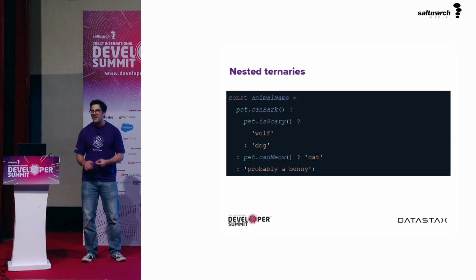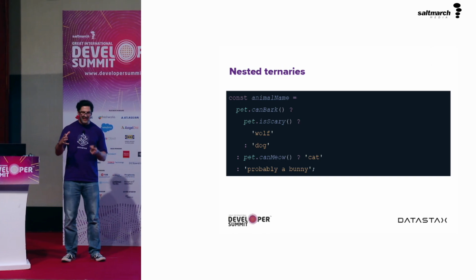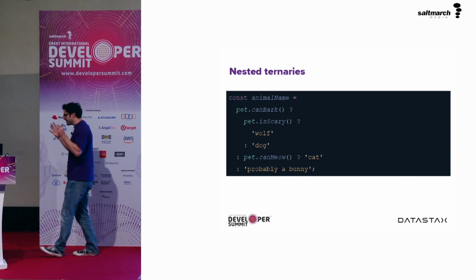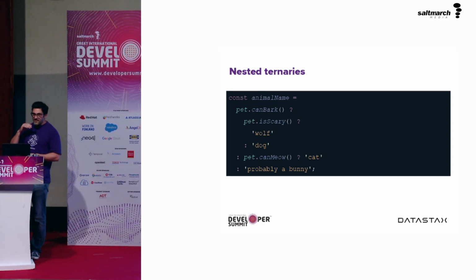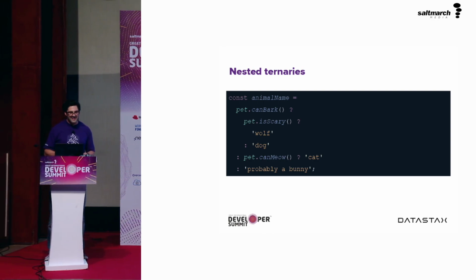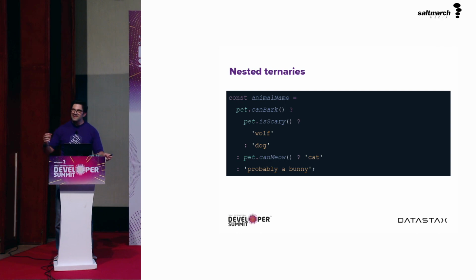And it's fine. But the real answer is to stop nesting ternaries at all. You don't need to format them if they're not nested, because then you don't need to read complicated things. I really dislike this bit of code because, sure, it's formatted nice enough, but it still takes me a while. The animal name is, okay, if the pet can bark, then if the pet is scary, then it's a wolf, and why are wolves pets? I don't know. But if it's not scary, then it's a dog.